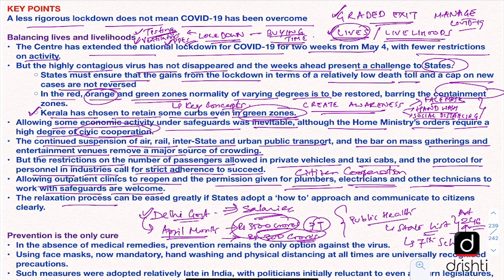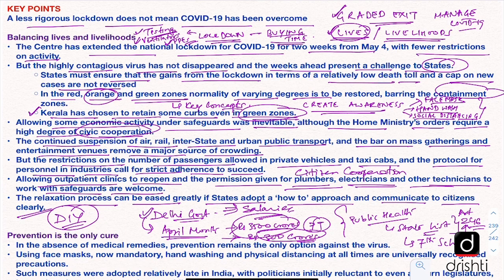The relaxation process can be eased greatly if states adopt a how-to approach and communicate to citizens clearly. Now, this is very important, that the communication from the government has to be very clear, and it should be phrased in such a manner that it makes it very clear for the citizens to understand it and follow it. Something like do-it-yourself kind of instruction should be there, so that whosoever is reading the government instruction can clearly make out what is allowed, what is not allowed, and if one activity has to be done, then in what manner it should be done.